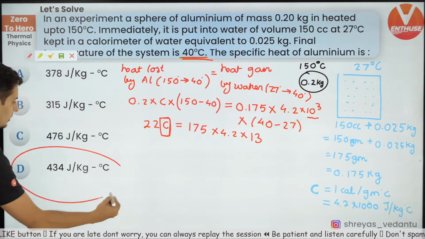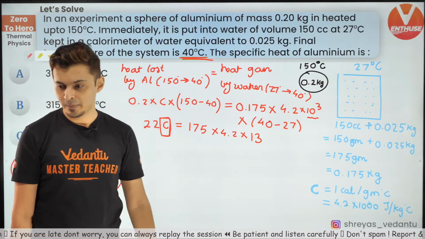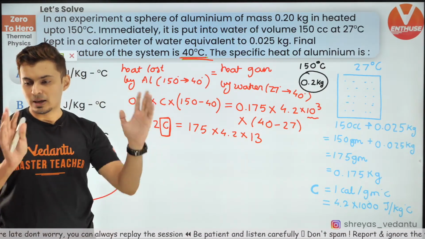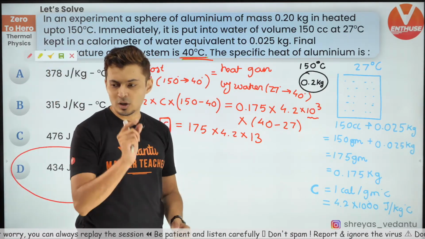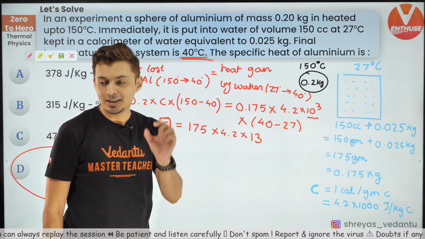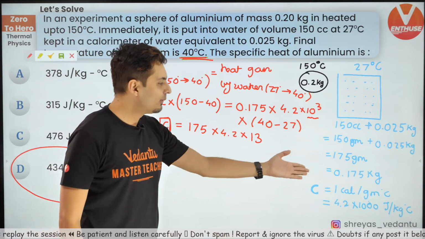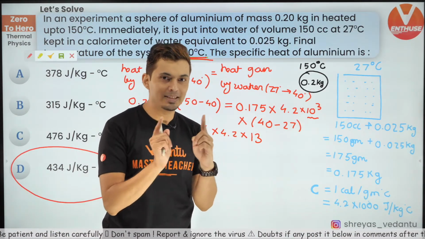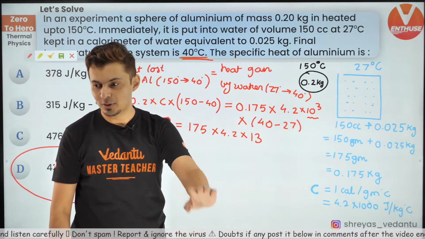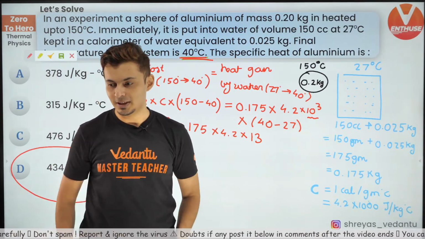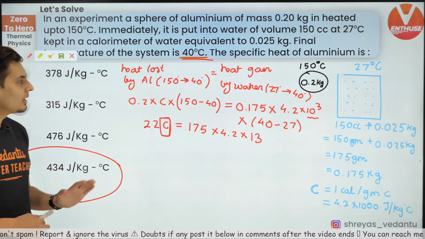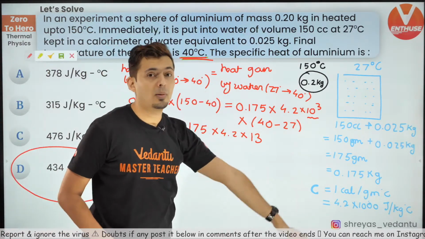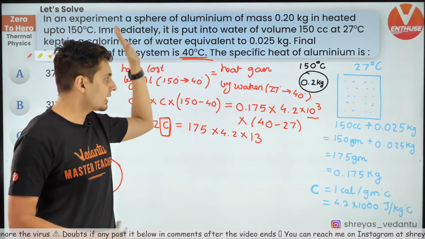I think it should come out to be option D. You don't have to convert it into Kelvin because 1 degree Celsius change is 1 Kelvin change. So it will work for both of the terms. So it doesn't matter out there. So that's the answer. Understood? So this was a beautiful problem. I hope many concepts got cleared.